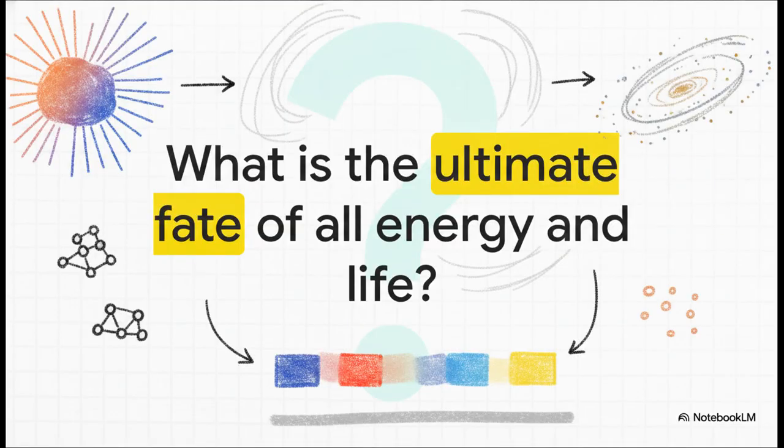We have covered a ton of ground today, but I want to leave you with one final, kind of mind-bending thought. If the second law of thermodynamics dictates that the entropy, the energy dispersal of the entire isolated universe, is always increasing, always spreading out, what does that actually mean for the ultimate fate of all energy, heat, and life itself? If absolutely everything is slowly, inevitably evening out into a uniform state of maximum entropy, what happens when there are simply no more temperature differences left anywhere to do work? I will let you ponder that incredibly deep, chilling question until our next explainer.